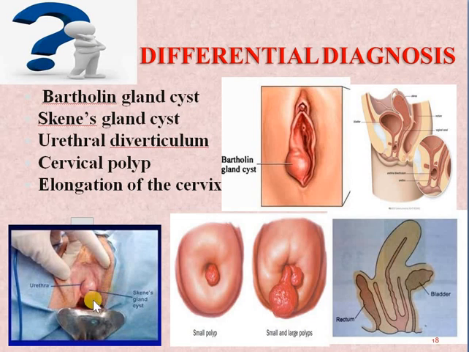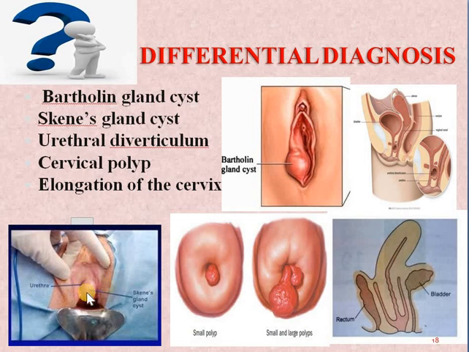So here also how you will differentiate: if you see this gland formation, this cyst formation, then you can easily identify that it is Skene gland cyst and not anterior vaginal wall prolapse, because in anterior vaginal wall prolapse there will be bulging of the anterior vaginal wall but not this circular cyst formation.